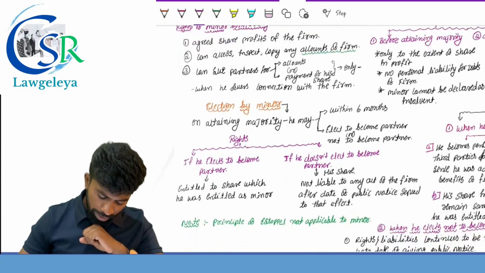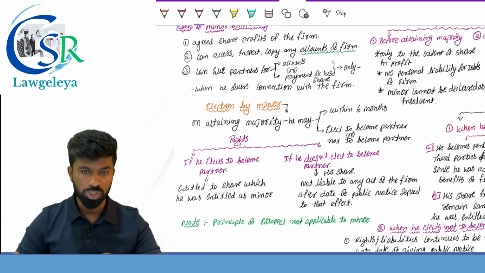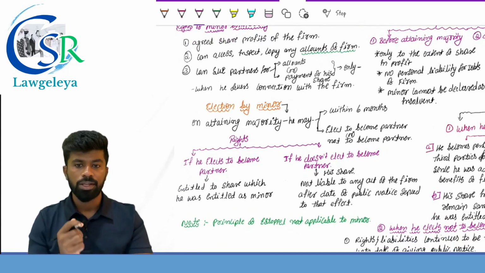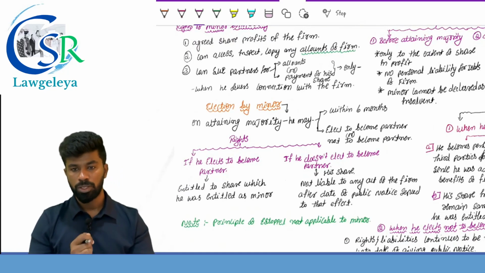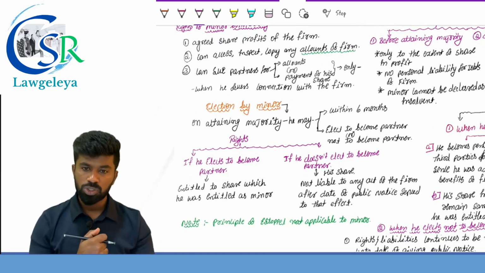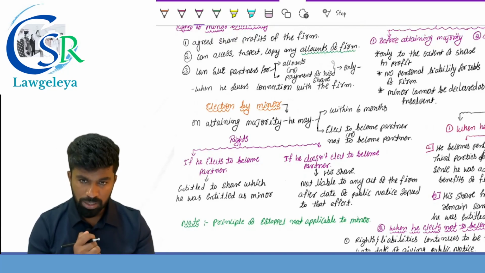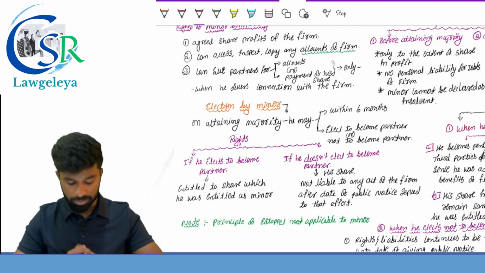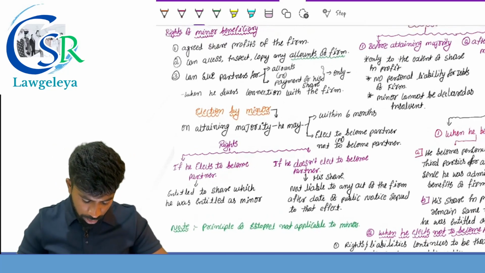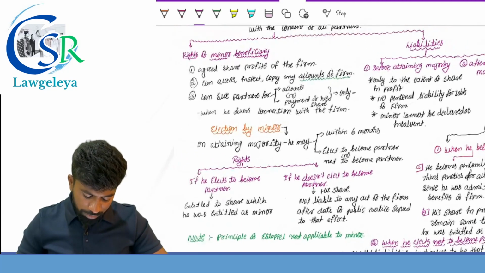Next one, election by a minor on attaining the majority. Once he becomes a major, he has to choose to become partner or not to become partner within 6 months by giving a notice. If he fails to make the election within 6 months by giving a notice, then after the expiry of 6 months, he is deemed to be a partner. Deemed to be what? Partner. Rights of the minor beneficiary.